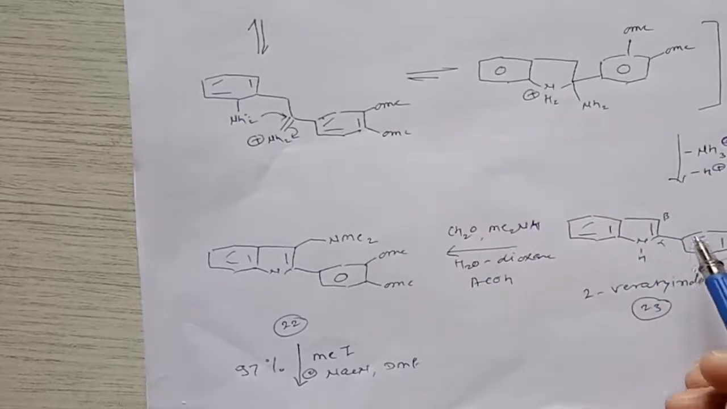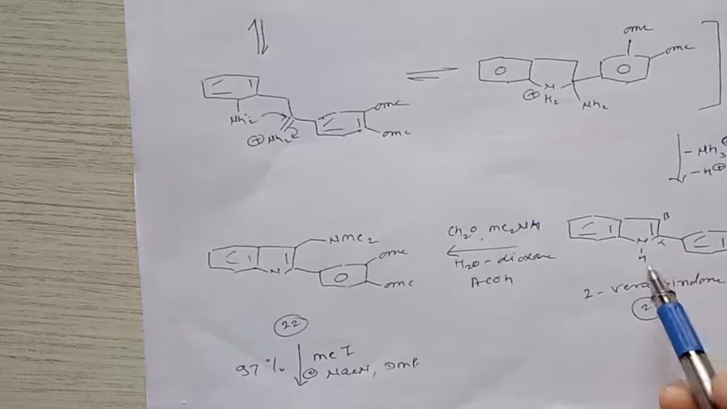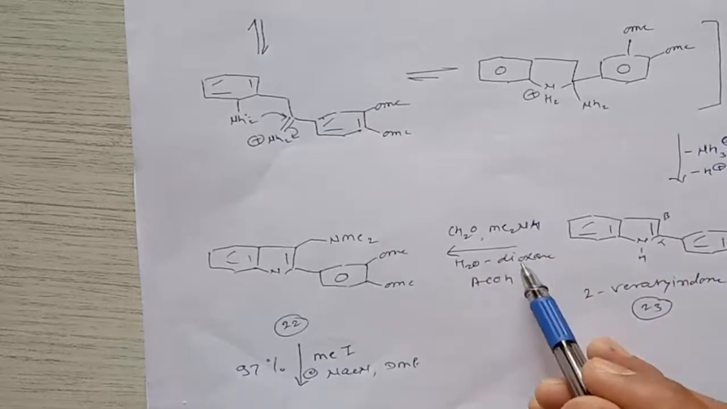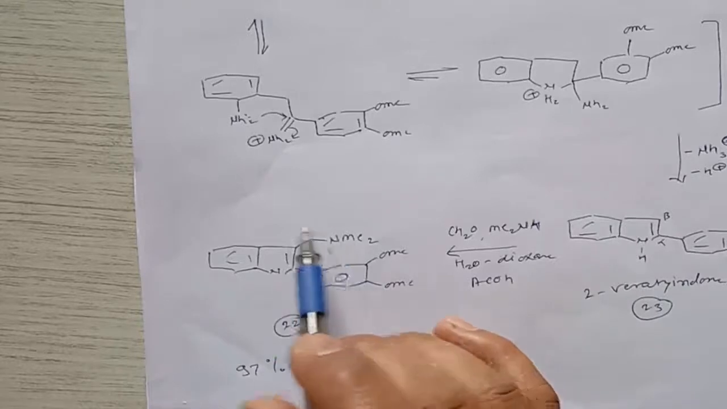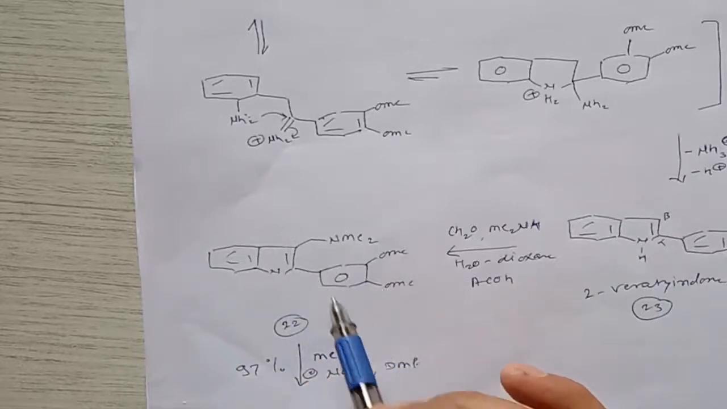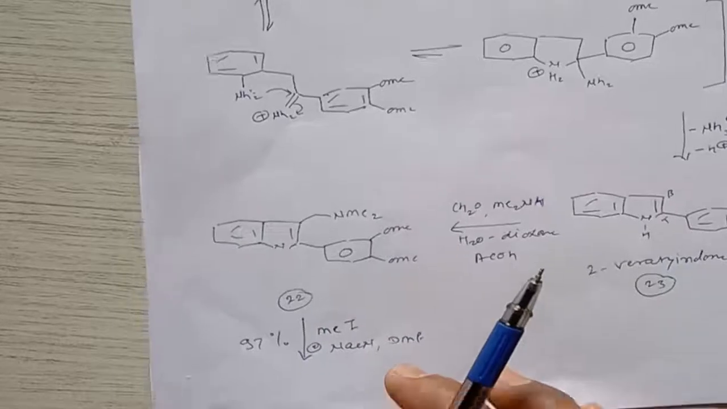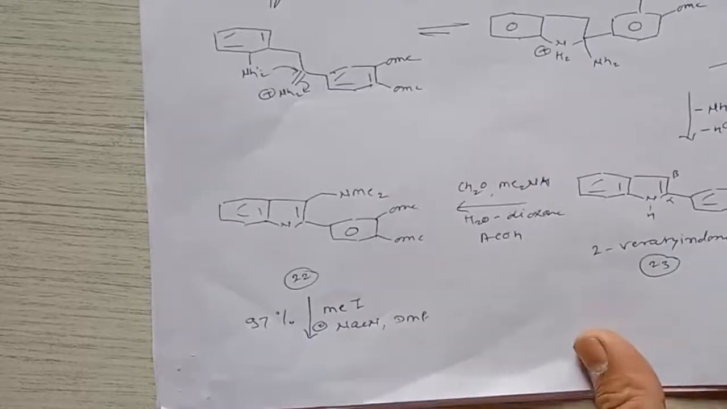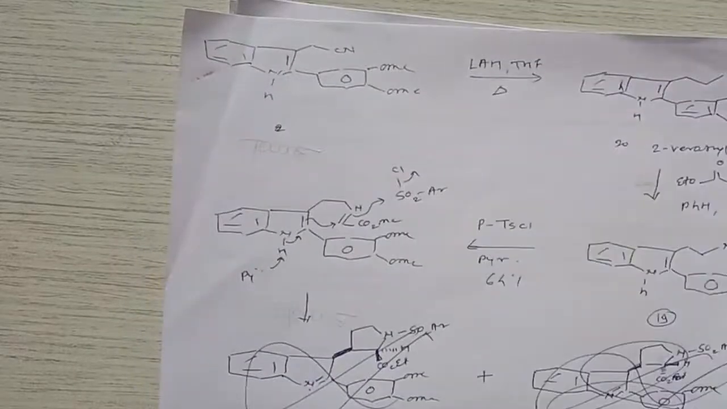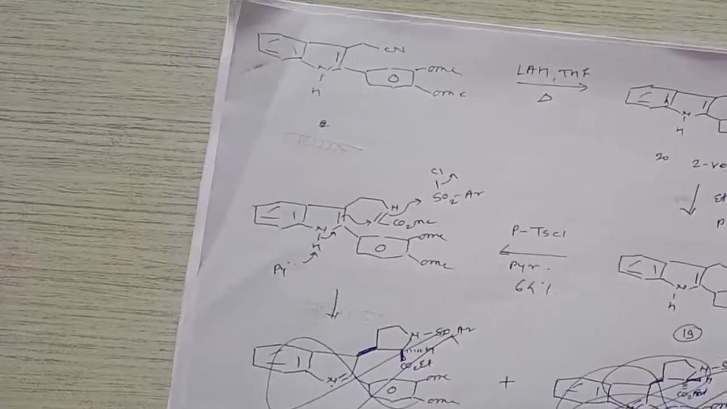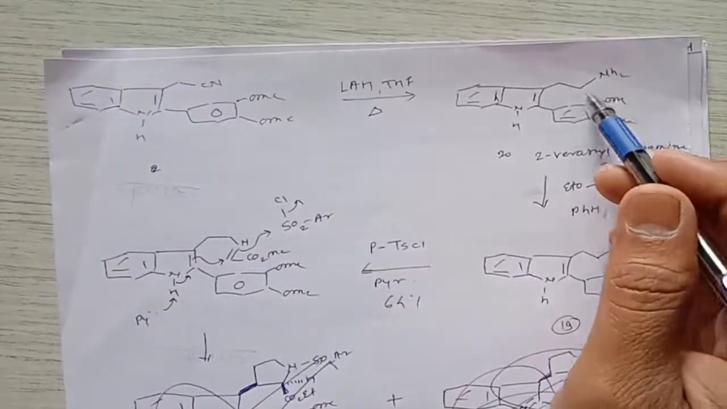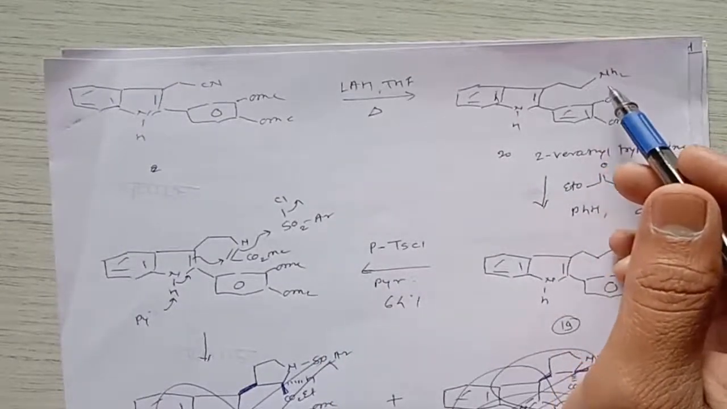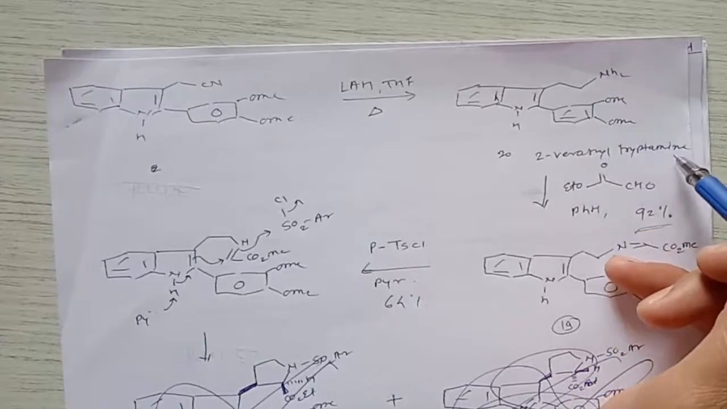2-veratryl indole. This 2-veratryl indole is treated with formaldehyde as well as dimethylamine. In the presence of solvent, it gives N-methylation at the beta position of this 2-veratryl indole. Then in a further step, if you treat this molecule with methyl iodide and sodium cyanide, it gives formation of this cyano compound at the indole position, and if you reduce with LAH, it gives insertion of one more CH2, so that is called 2-veratryl tryptamine.